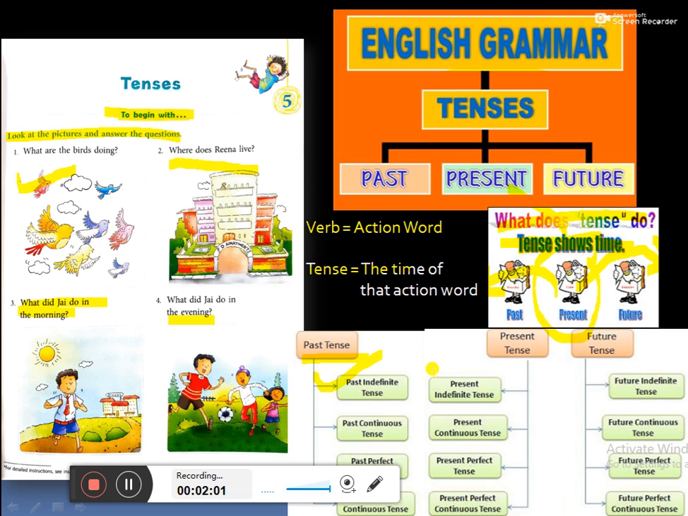You can say it simple past. And present indefinite tense, you can say it simple present, and present continuous tense. So let's start with past indefinite tense.